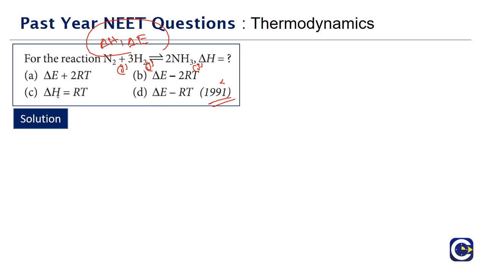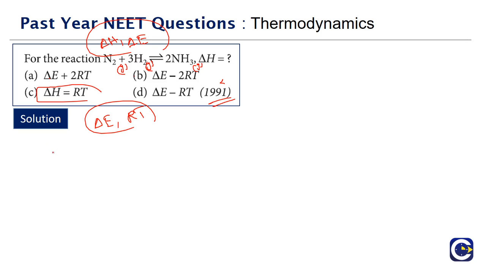We have to tell the value of delta H in terms of other parameters. Options A, B and D give the value of delta H in terms of del E and RT. Option C is straight away saying del H is equal to RT.